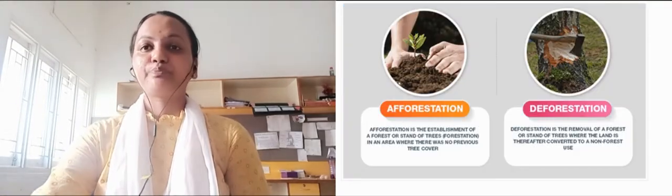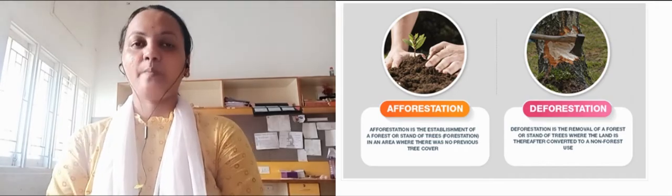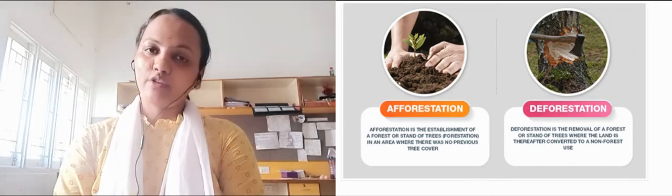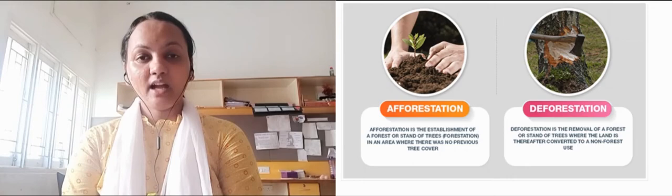Our last part of this topic is afforestation. Afforestation is the planting of a number of trees, that is, the establishment of a forest or a stand of trees. And why should we plant? We should plant trees to control pollution, to avoid soil erosion, to maintain the ground water level, and for getting many multiple uses of forest. So these are the reasons we should plant a number of trees.